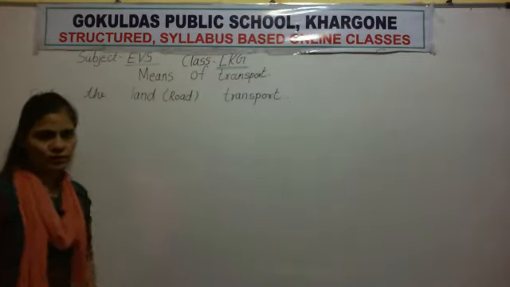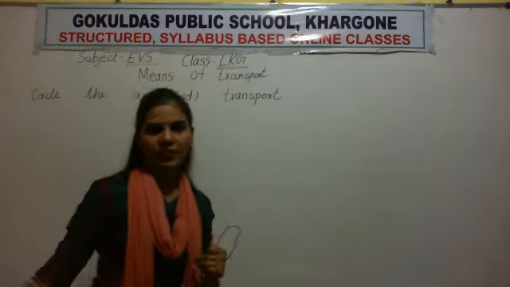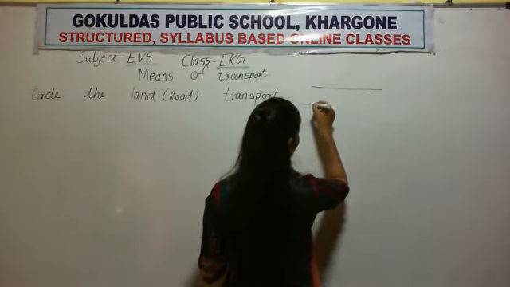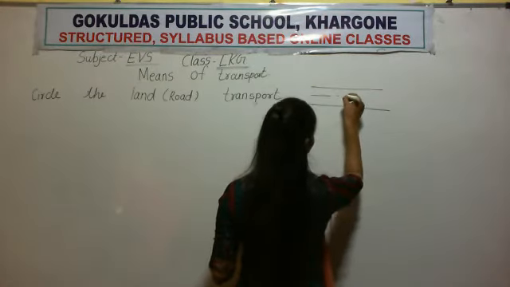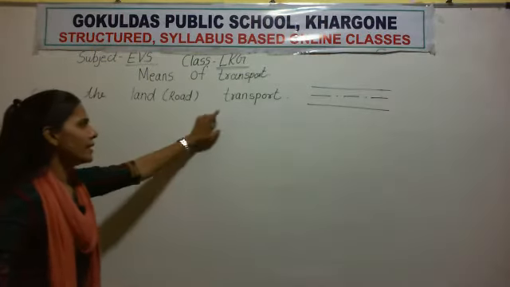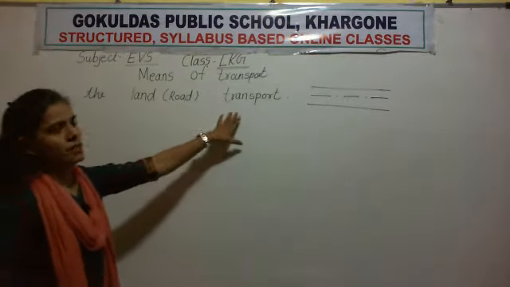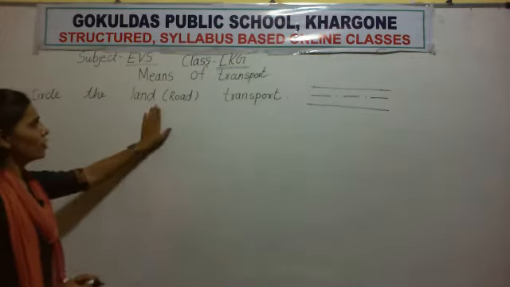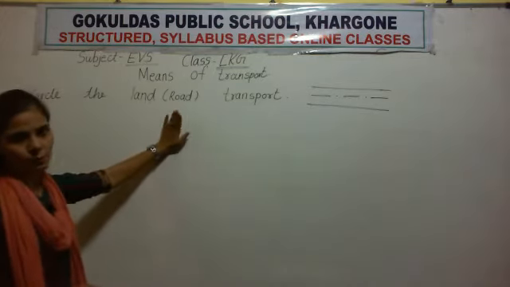What is the land transport? Vehicles that move on the road. That is called land transport, that is called road transport. So you circle only the road transport.